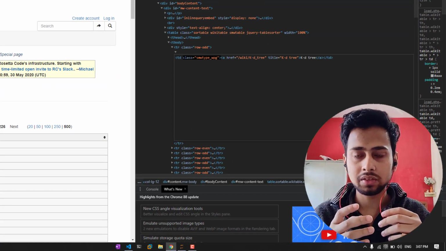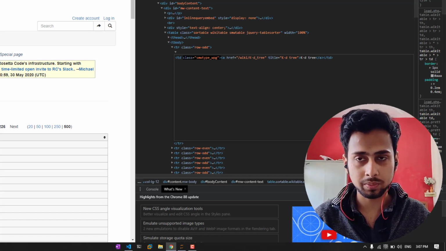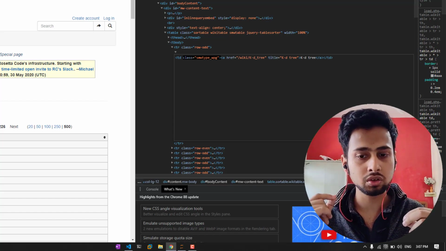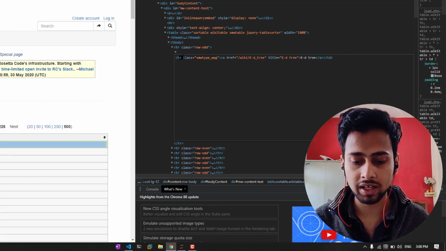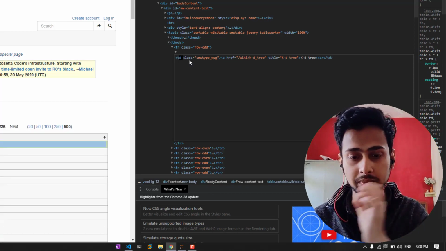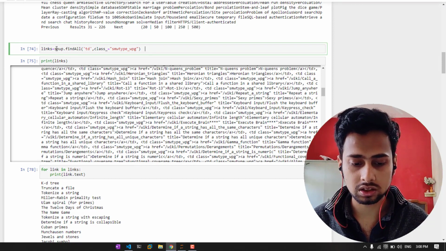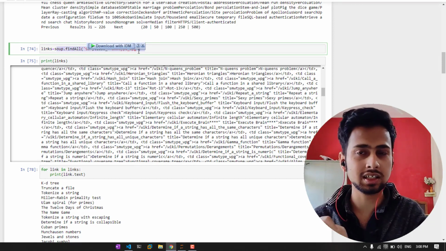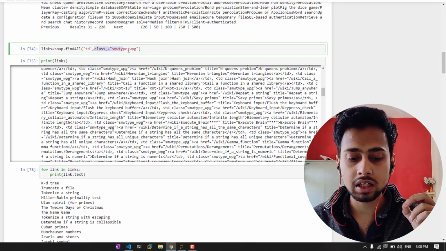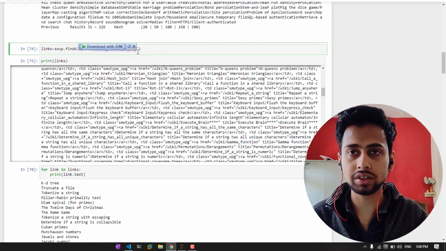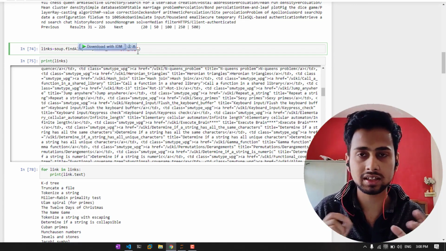This is the thing you have to keep in mind: TD, and then here is the class name. As we did with selecting all the names from this file, we are going to do the same with finding the URLs. First of all, we have to find all TD with this class name. So that is what we are doing here. soup.find_all TD. TD means table data. Then here we are specifying class underscore.